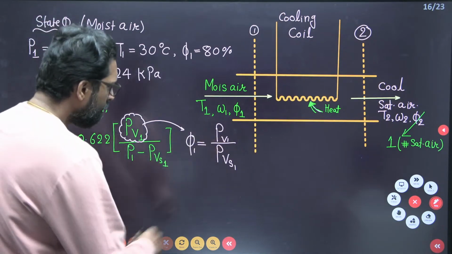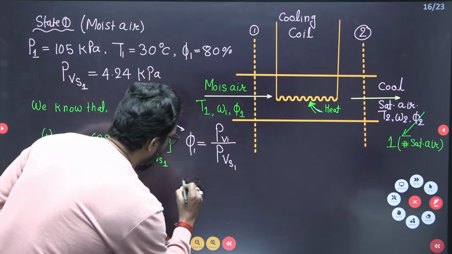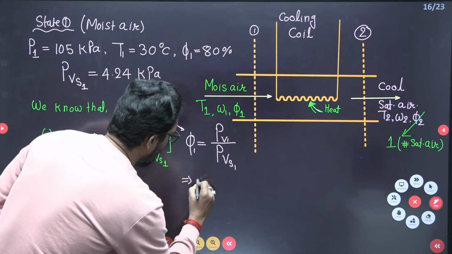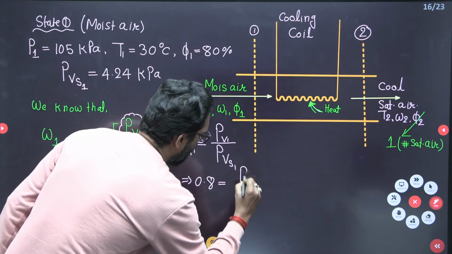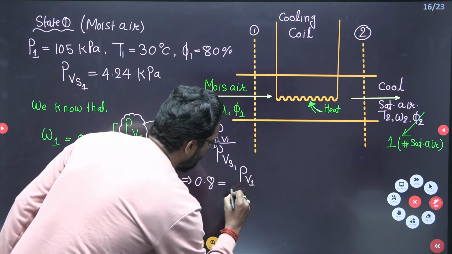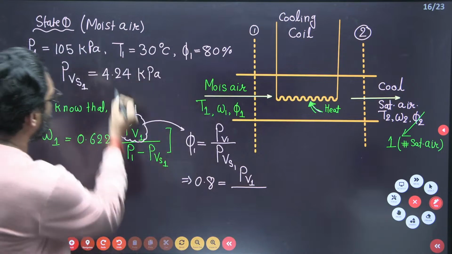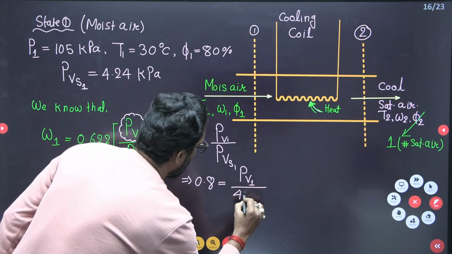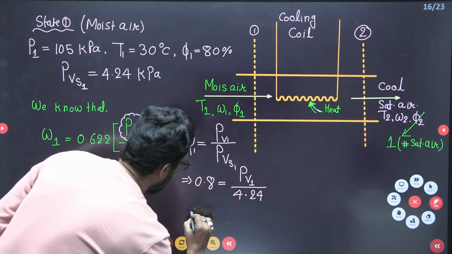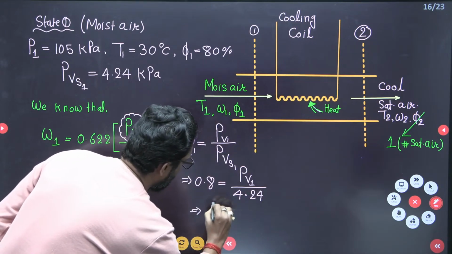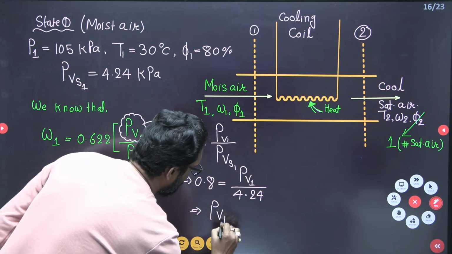Correct. So from here, if you put this value, 0.8 is equal to the partial pressure of water vapor at point 1 divided by the partial pressure of water vapor under saturation condition, 4.24. So from this you can easily find the partial pressure of water vapor at state point 1. How much is it?